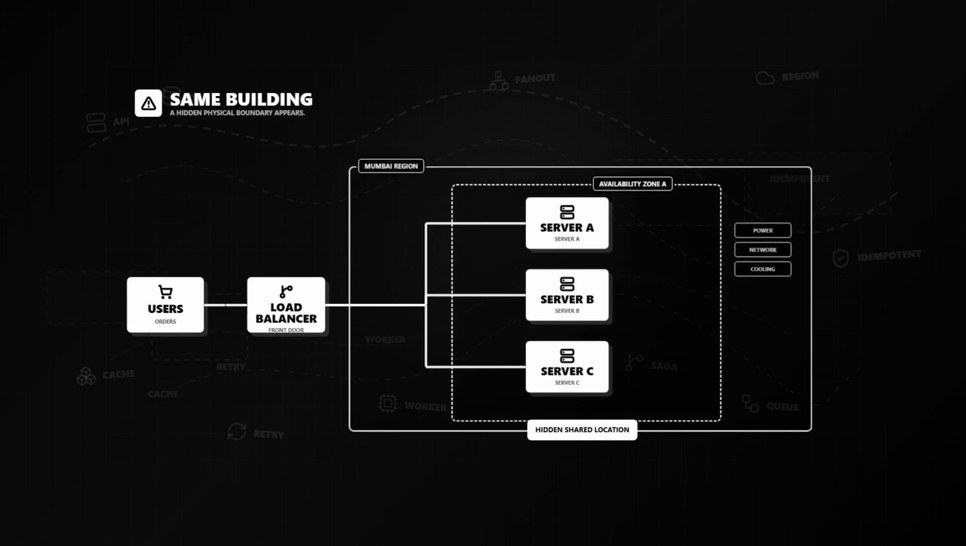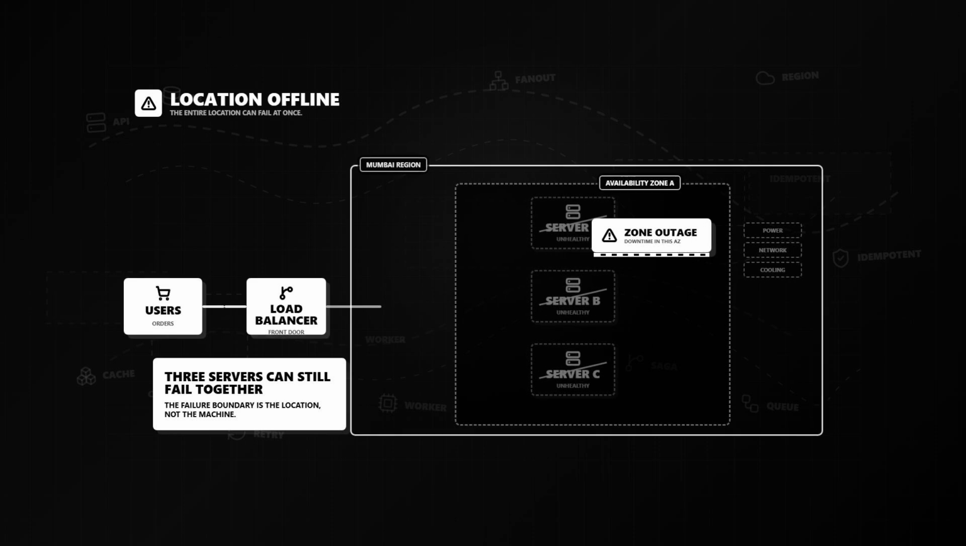Not necessarily. Because all 3 servers might be sitting inside the same building. And if that entire location goes offline, the load balancer may suddenly have nowhere left to send traffic. So how do large systems survive the failure of an entire data center location? That is where multi-AZ architecture comes in.